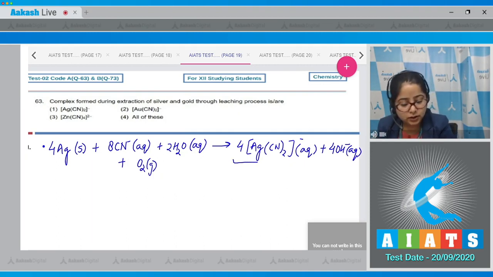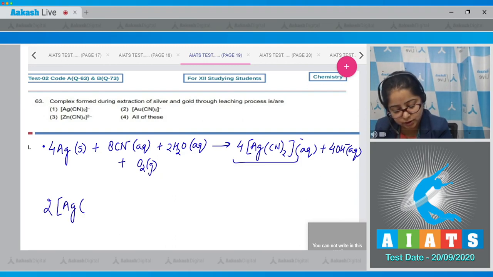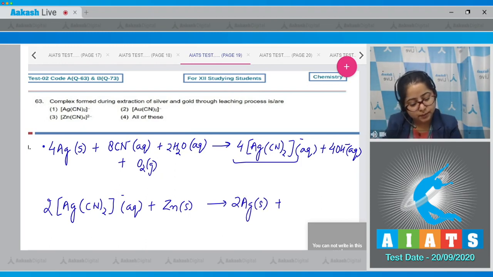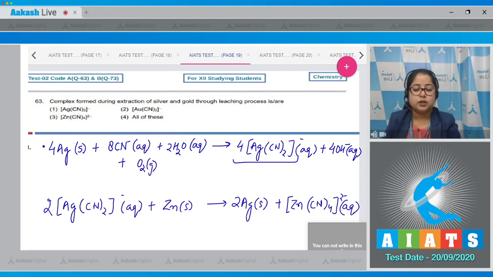Now this complex, that is [Ag(CN)2] minus, when it reacts with zinc, it forms 2Ag solid plus [Zn(CN)4] 2 minus aqueous. So let's see the correct answer for this question.